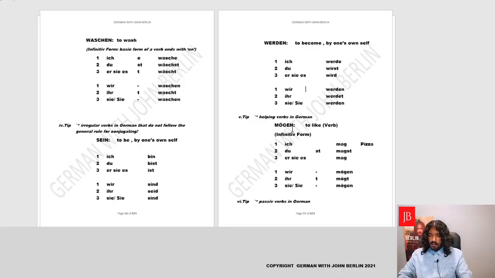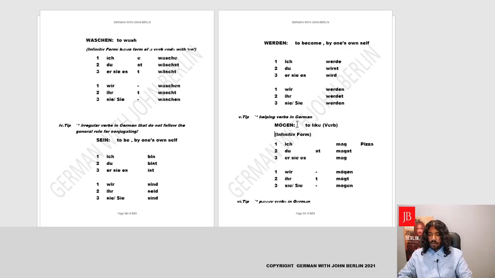Now, mögen is sometimes also used like a helping verb, which means to like. Yes. When we are doing a helping verb, basically we need to remember one little rule, that the endings change a little. That means there is no E here, there is no T here. In fact, the first person and third person look the same, and the stem completely changes.